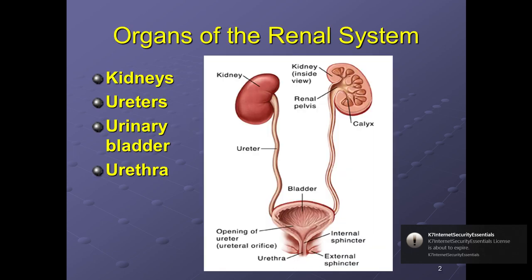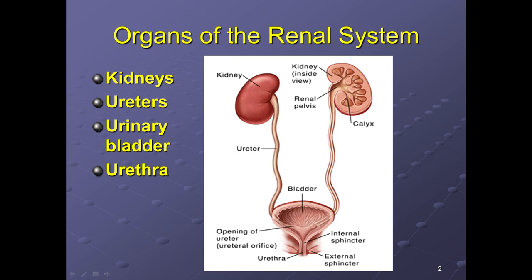So let's start our lecture, that is kidneys, a very important lecture. Now what are kidneys? Which system do they come under? The renal system. Let's study the organs of the renal system first. We have the kidneys, ureters, urinary bladder and the urethra. They together form the components of the renal system.